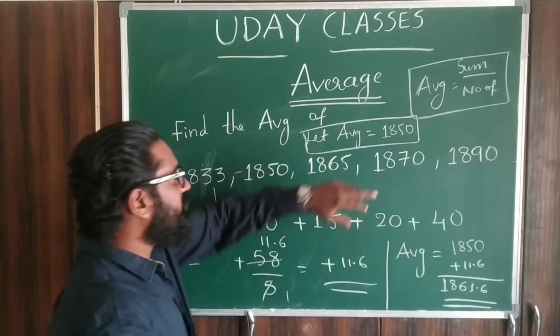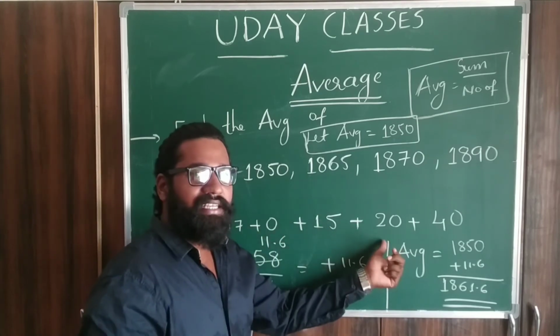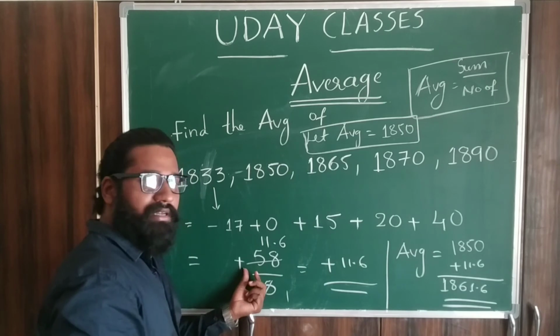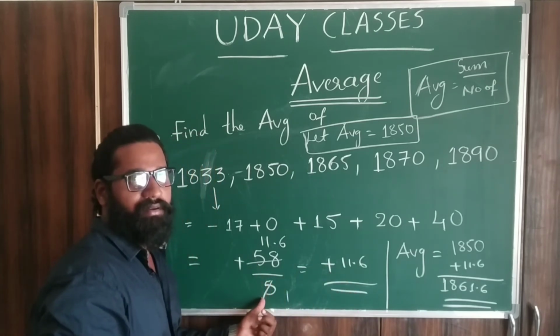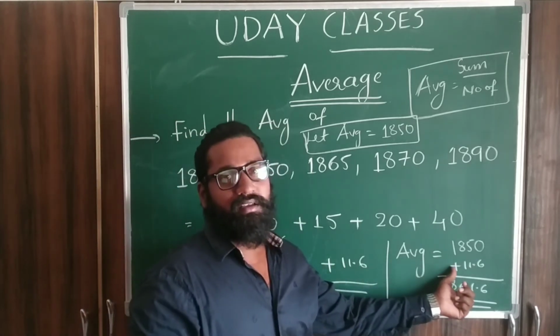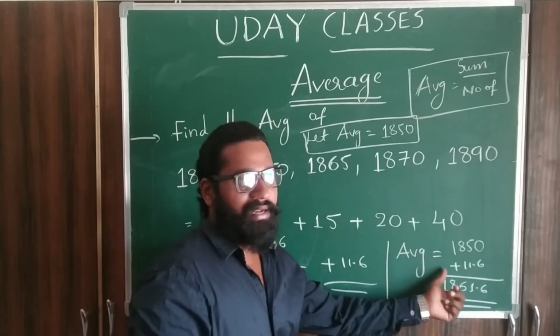Very simple. First consider one number as the average. Now write minus if a number is less, and plus if it is more. Add all those numbers. If you get a plus value after adding, divide it by the number of numbers. Then add the plus value to the assumed average. If you get minus, just subtract it.